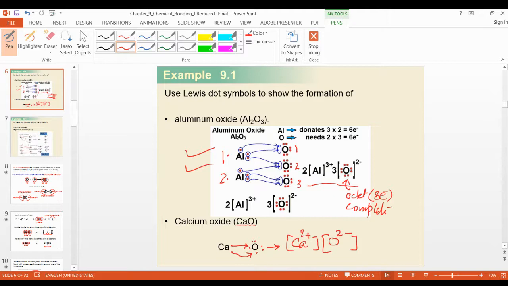This calcium oxide, look at here. It has 2 electrons here, 1 here and 1 here. 2 electrons, but it has 2 electrons also extra. These 2 unpaired electrons will make a bond: 1 electron of calcium and 1 electron of oxygen, and another 1 electron of calcium and 1 electron of oxygen. In this way, this calcium oxide is formed. Okay. So you have to write 2 plus and 2 minus.